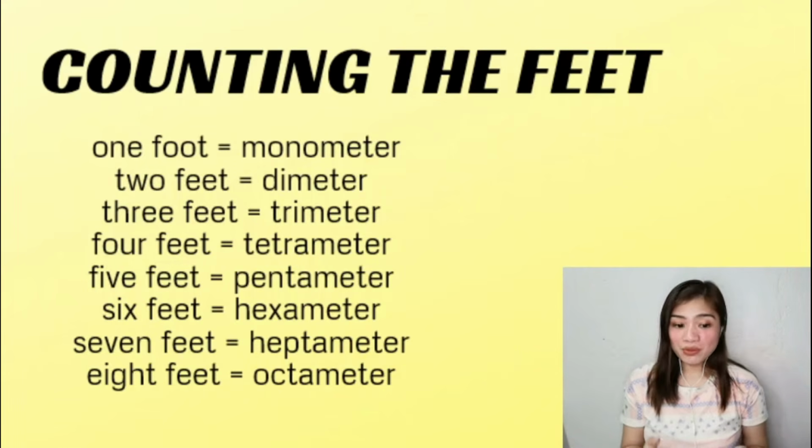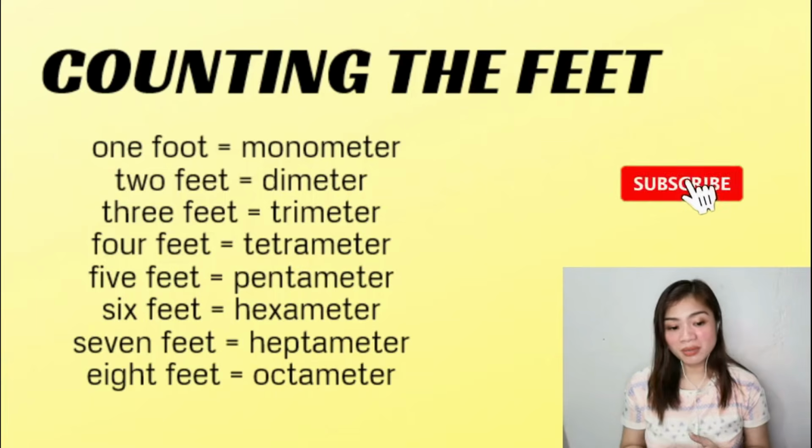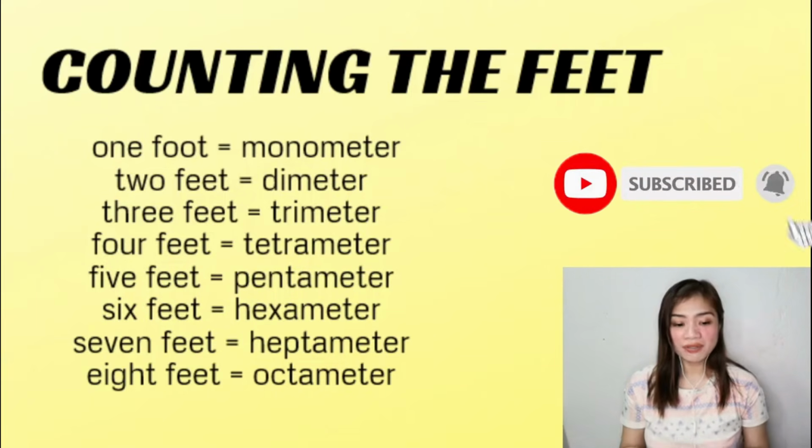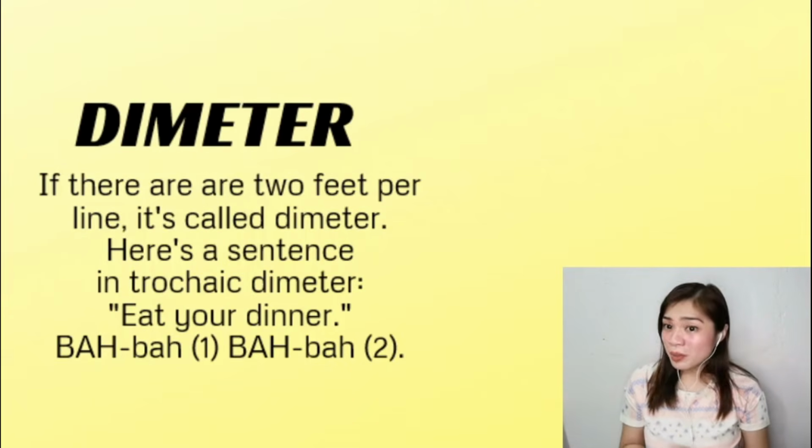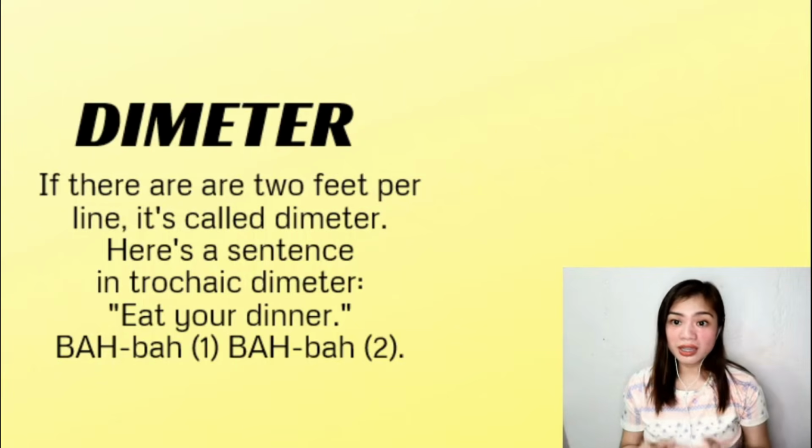Now, when we have 2 feet per line, we have dimeter, 3 feet, trimeter, 4 feet tetrameter, 5 feet pentameter, 6 feet hexameter, 7 feet heptameter, and 8 feet octameter. So again, if there are 2 feet per line, it's called dimeter. Here's a sentence in trochaic dimeter.